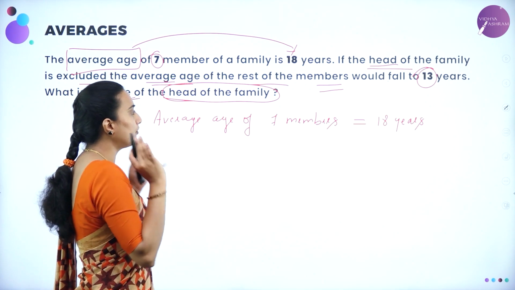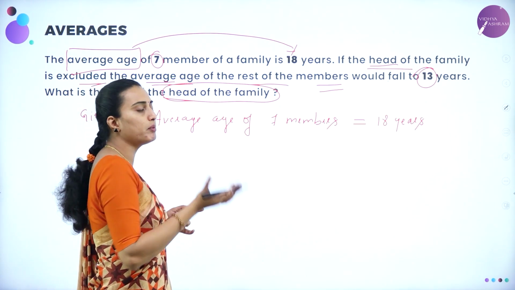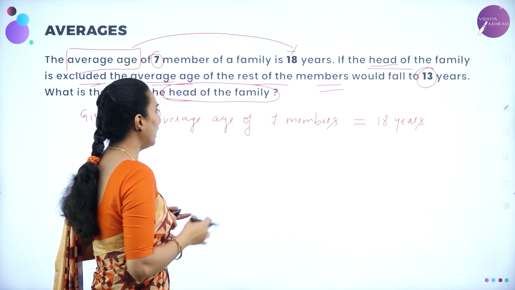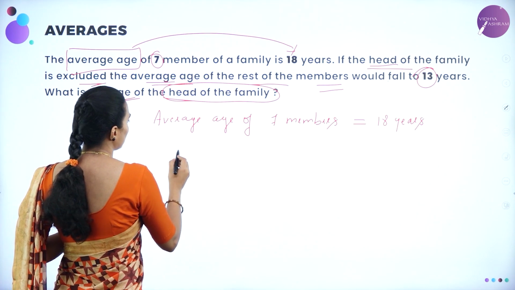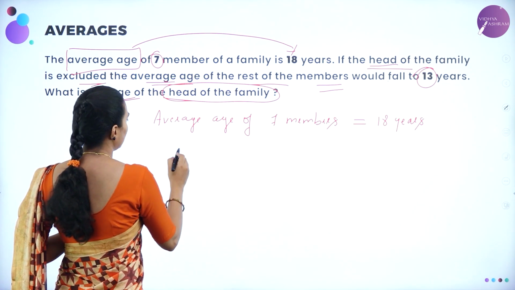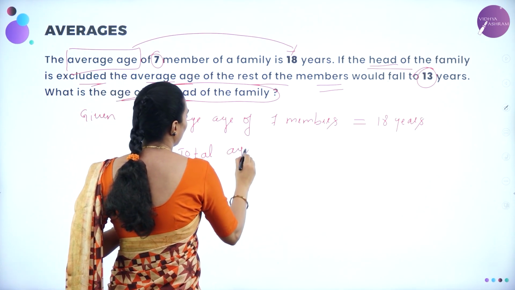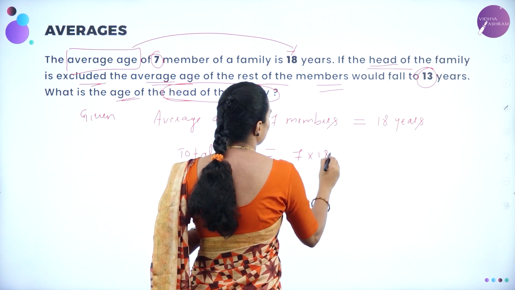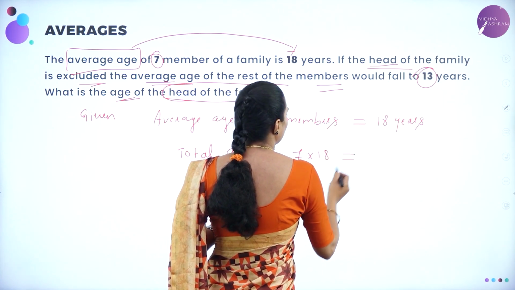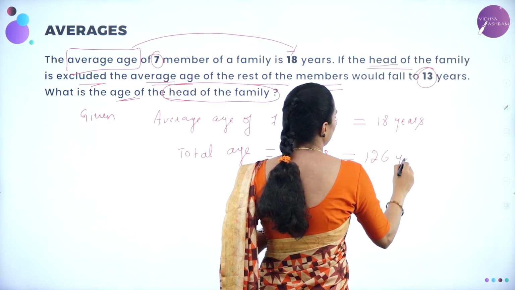Now, if the head of the family is excluded, the average age of the rest of the members would fall to 13 years. Therefore the total age is equal to 7 into 18 years, which gives you 126 years, correct?